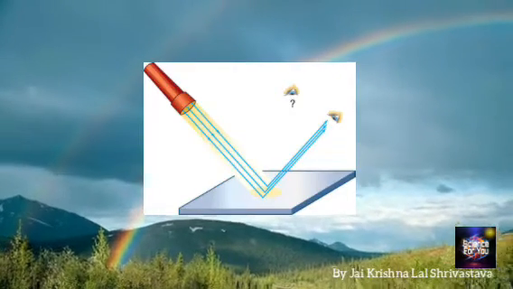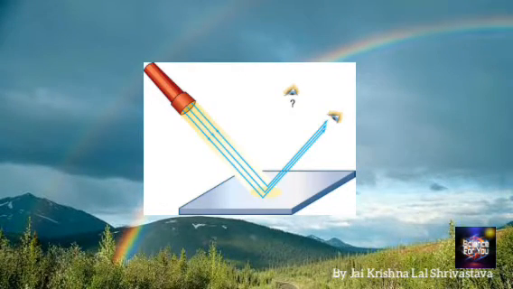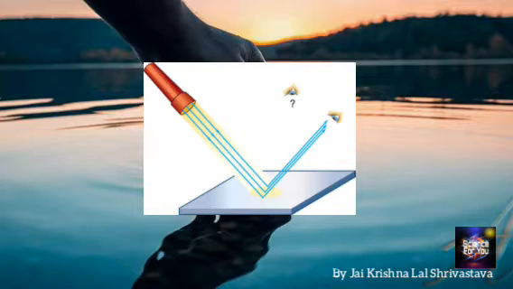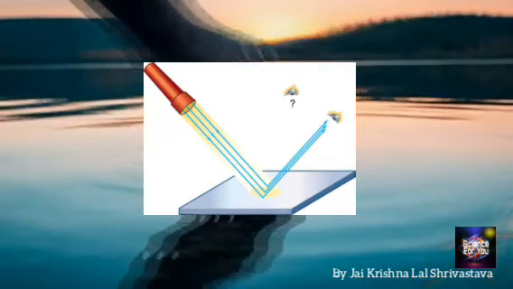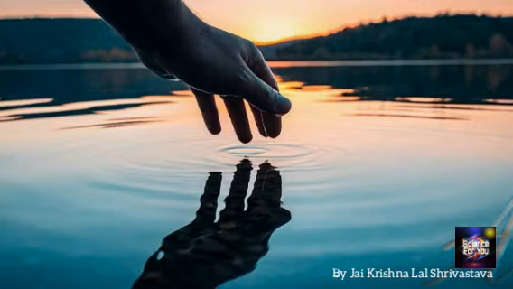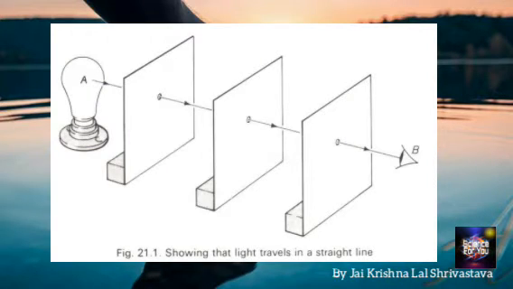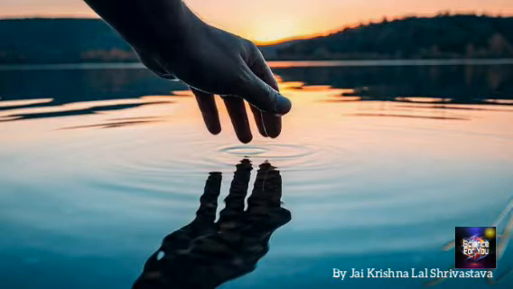Now, what is regular reflection? When the reflecting surface is smooth and well polished, the parallel rays falling on it are reflected parallel to one another. So, you can say the reflected light goes in one particular direction, and this is called regular reflection. A smooth and well polished surface from which light suffers regular reflection is called a mirror.